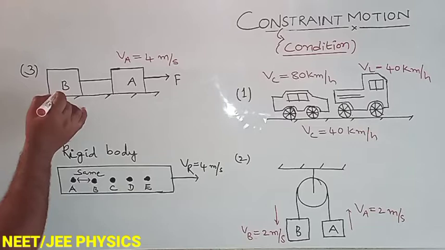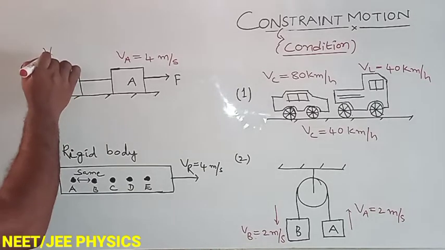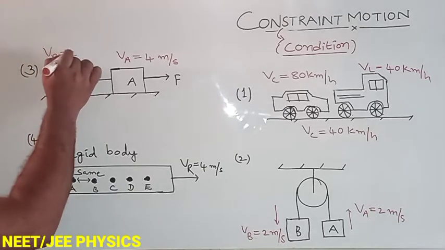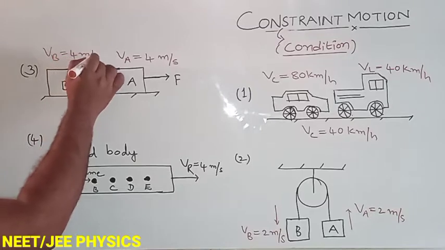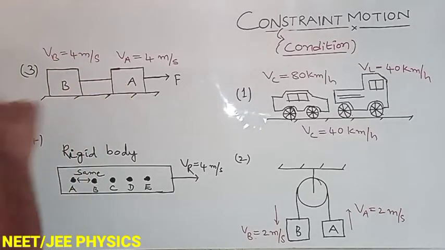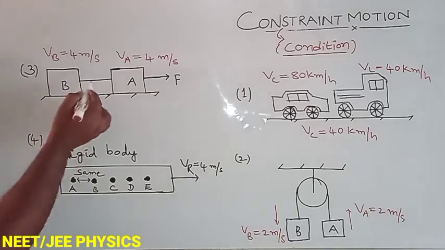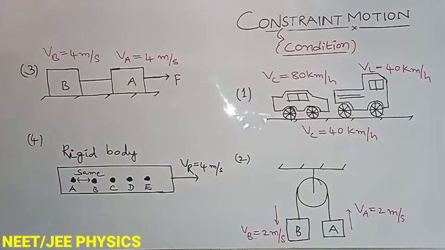Then what about the velocity of block B? The velocity of block B must be 4 meter per second, because the condition is that A and B are attached with this string without slack. That's why the velocity of block B also is 4 meter per second.